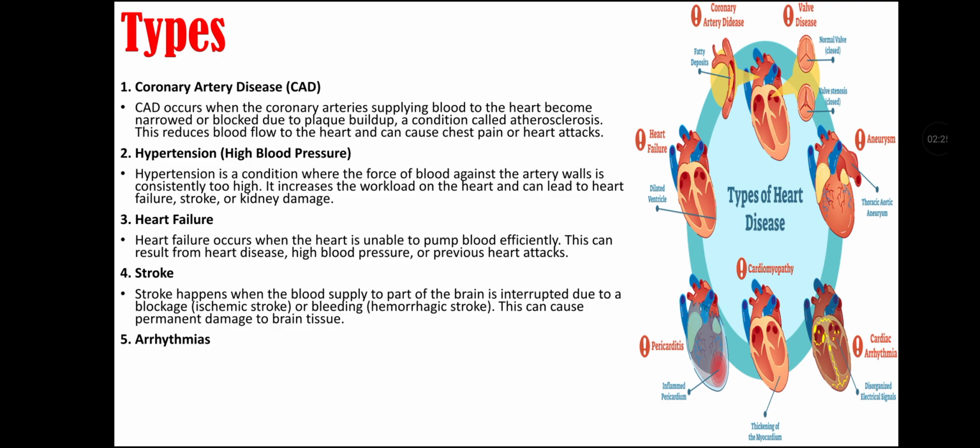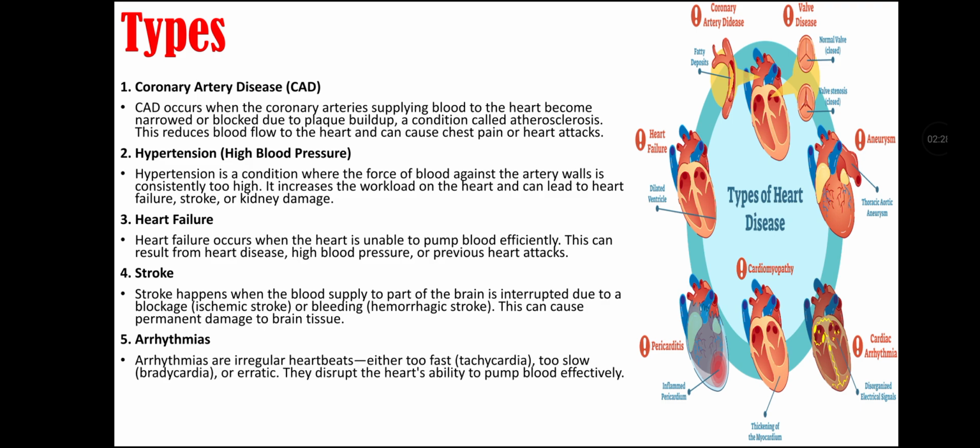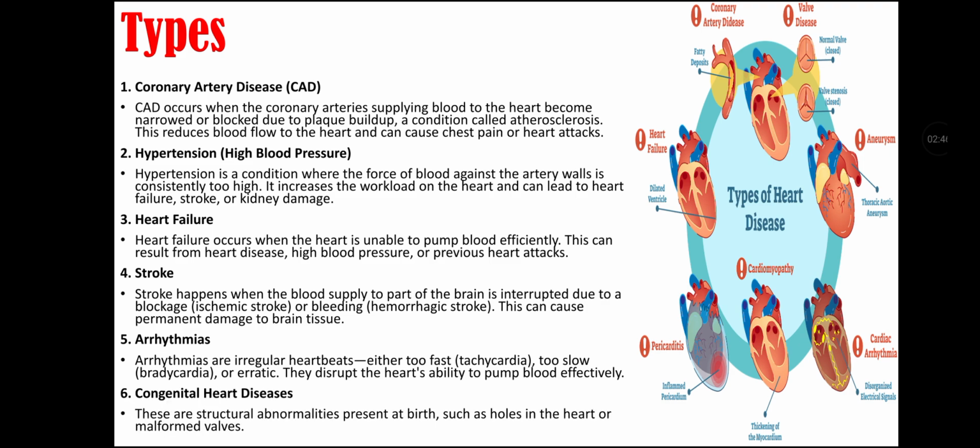The fifth type of cardiovascular disease is arrhythmias. Arrhythmias are irregular heartbeats. They are either too fast, called tachycardia, or too slow, called bradycardia, or erratic. They disrupt the heart's ability to pump blood effectively. The sixth type of cardiovascular disease is congenital heart disease. These are structural abnormalities that are present at birth, such as holes in the heart or malformed valves.